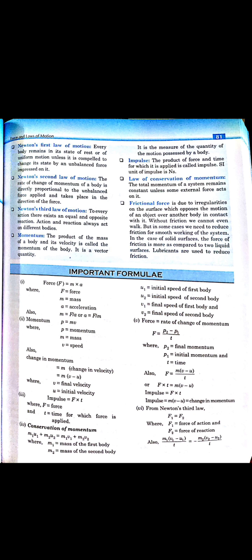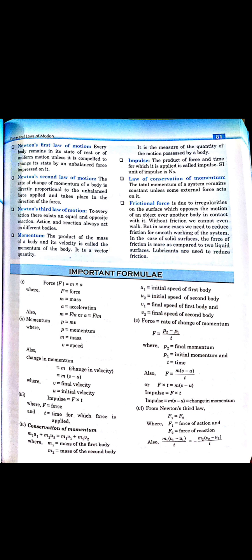So what were the formulas which we have read? Force is equal to mass into acceleration, that is F equals m into a. If we have to find acceleration, then it will be force upon mass. For momentum, we have seen the product of mass and velocity, that is m into v. And we have seen the change in momentum, that is the final momentum minus the initial momentum, so mv minus mu. On taking m common, it can be written as m(v minus u).